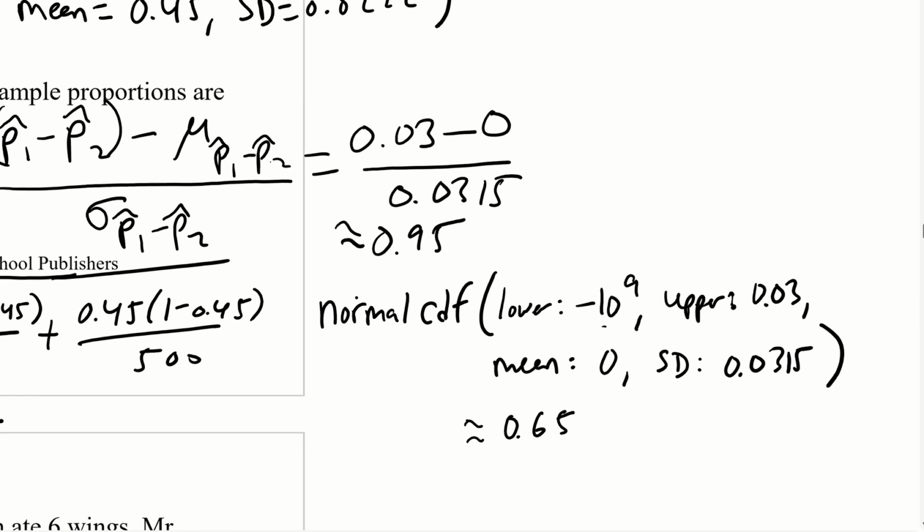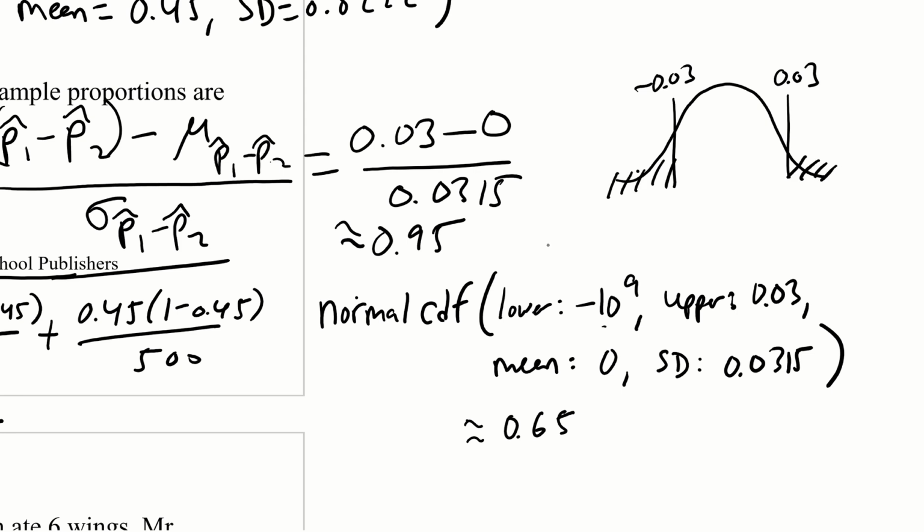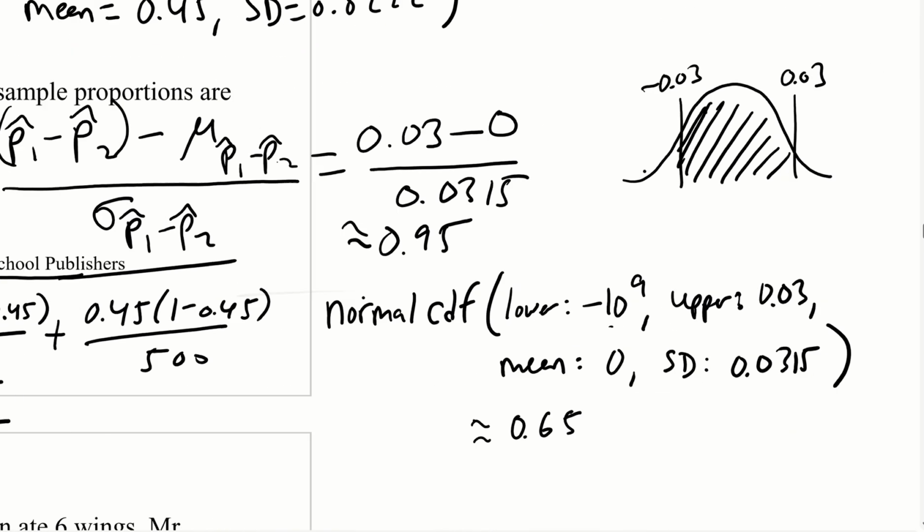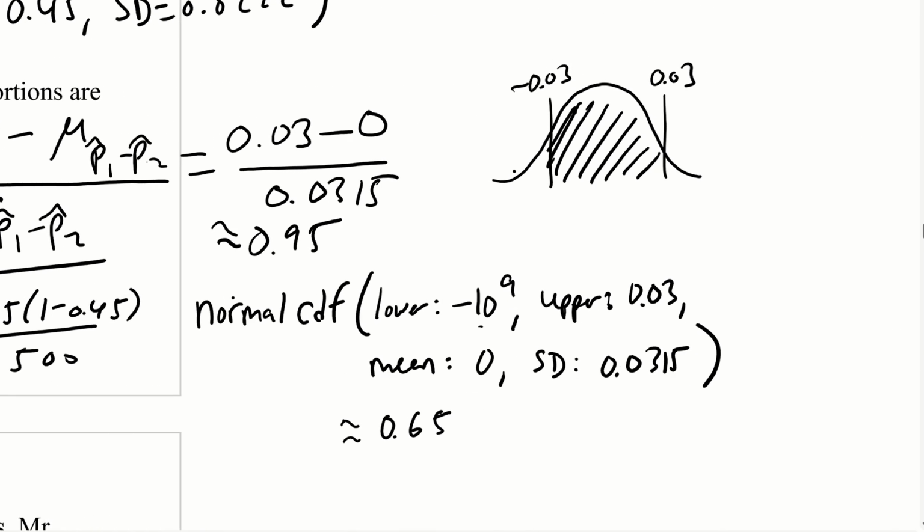It's going to affect my graph here, obviously. So it says apart, so less than 3 percentage points apart. That means it's going to be negative 0.03 and 0.03. That's how it's going to affect my graph, and it's going to affect my lower and upper, obviously, right? Because that's not the shaded area. The shaded area is within 3 percentage points. So my lower is now no longer going to be infinity. It's going to be negative 0.03. Okay, sorry about that.